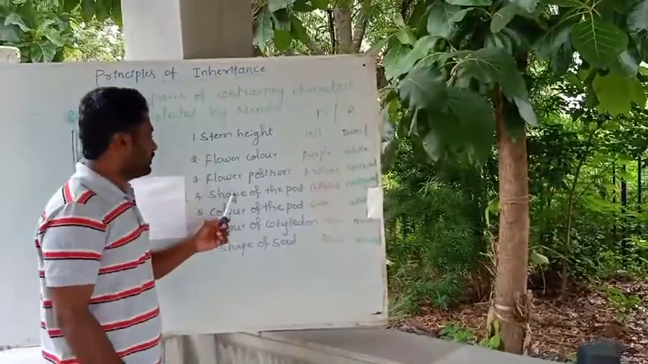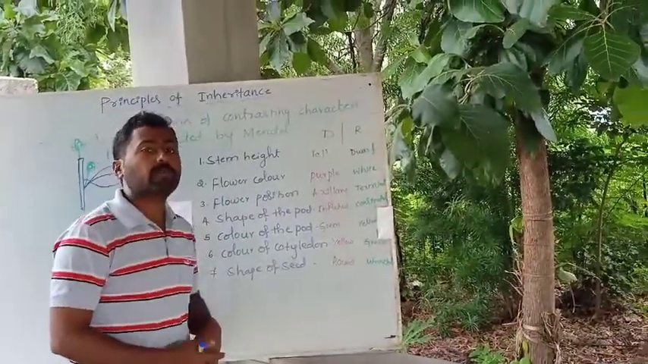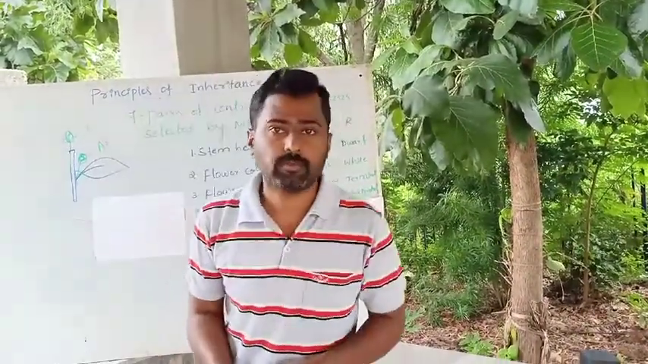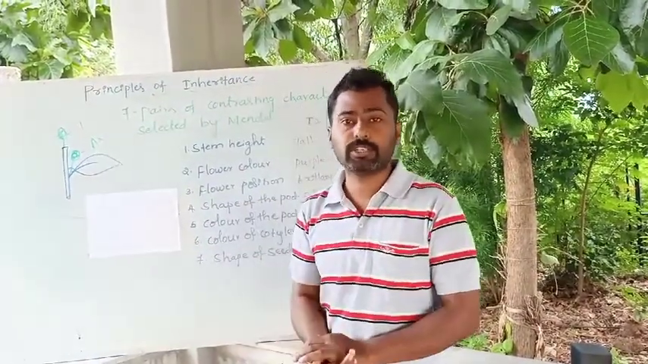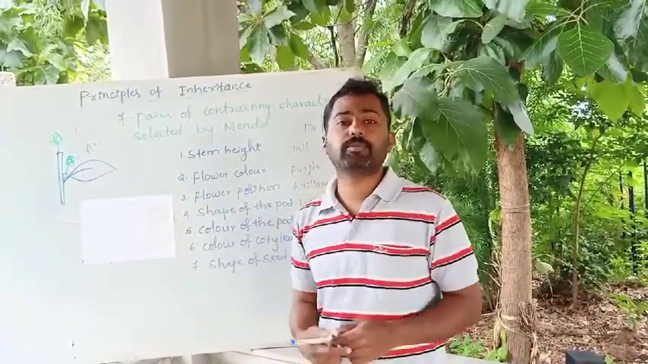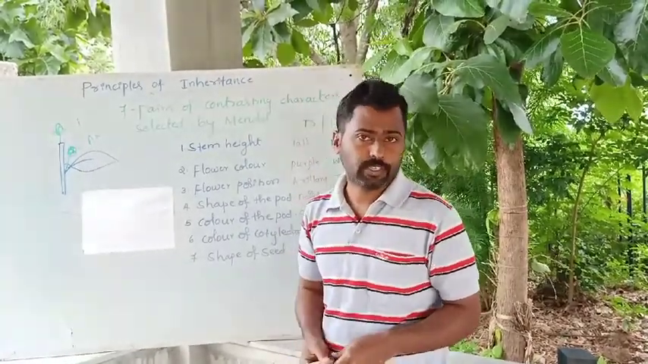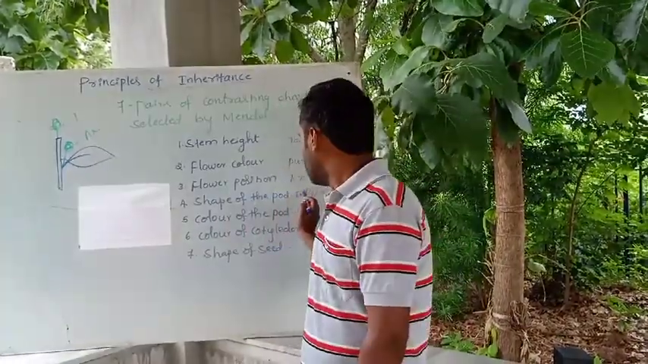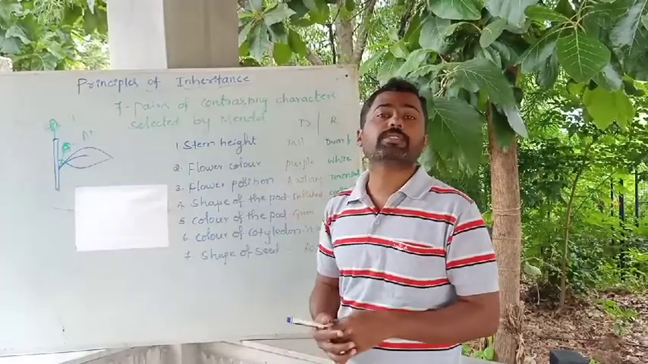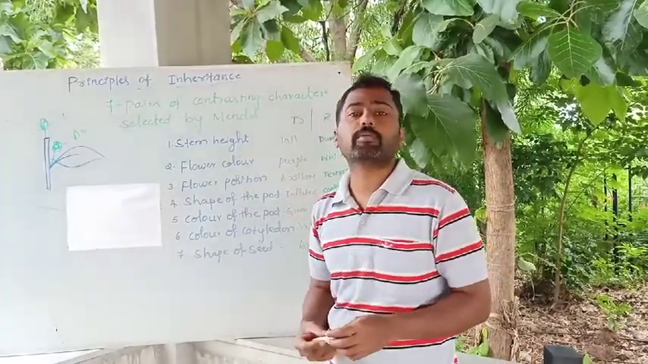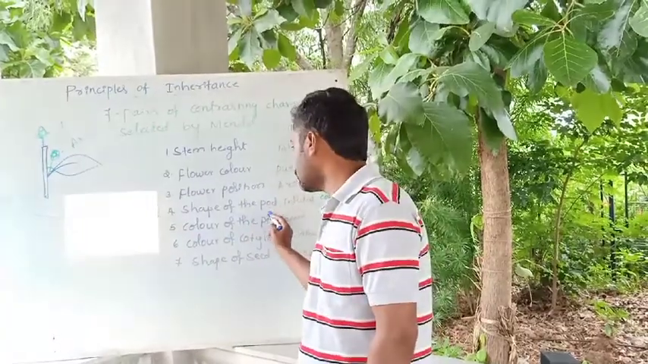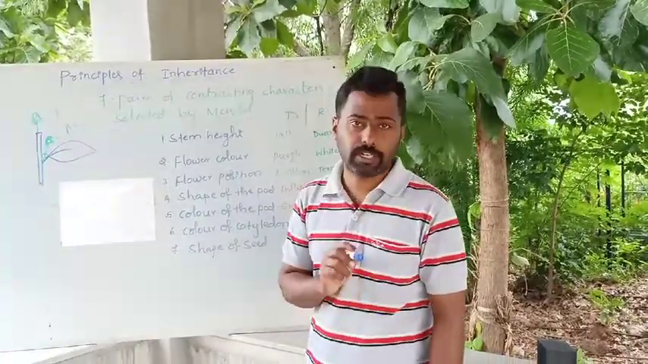Okay. Then shape of the pod. See, pod is nothing but the fruit, the legume. Legume is also known as pod because Pisum sativum, the plant, belongs to the family Leguminosae and the subfamily Papilionaceae. So the fruit of leguminous plants is known as legume or a pod. Pod is nothing but the fruit here, the fruit of leguminous plants.